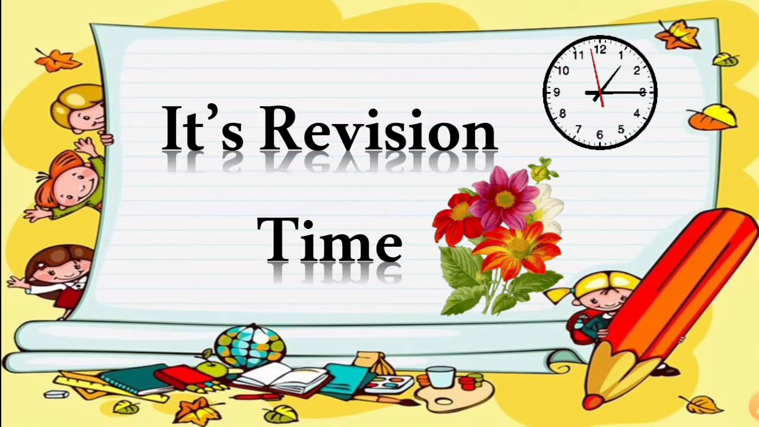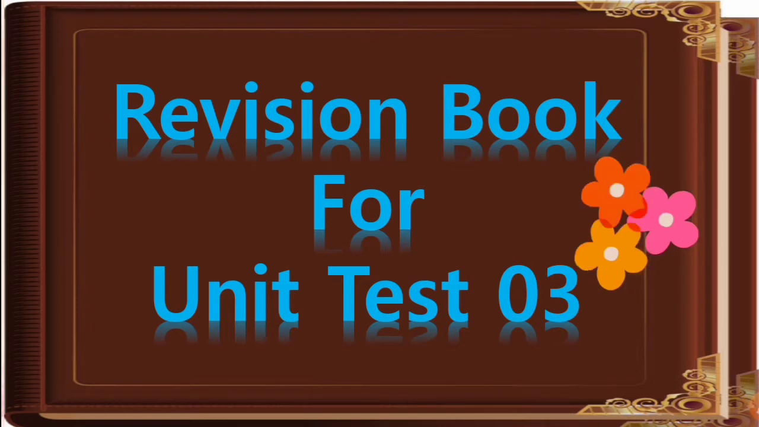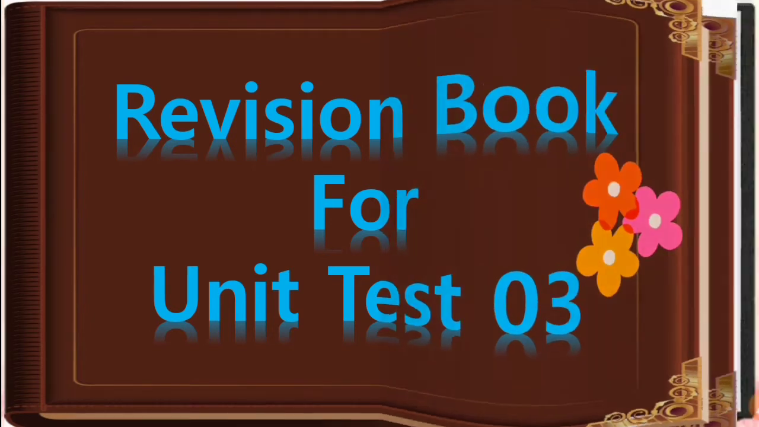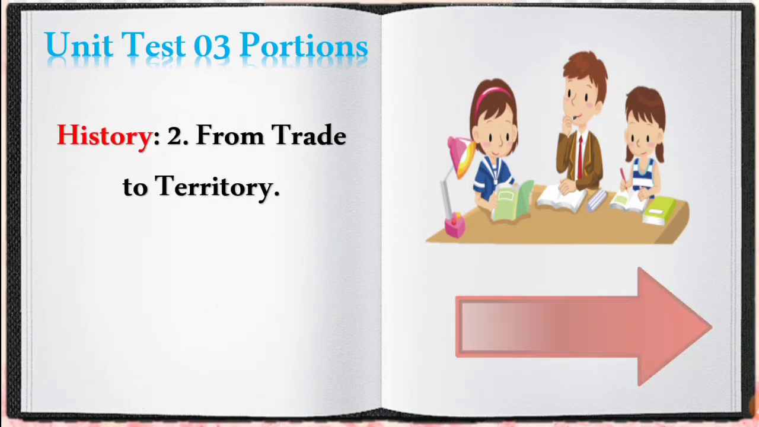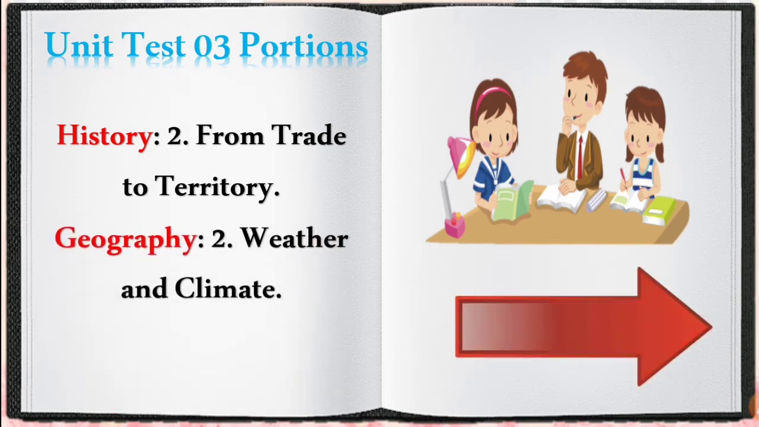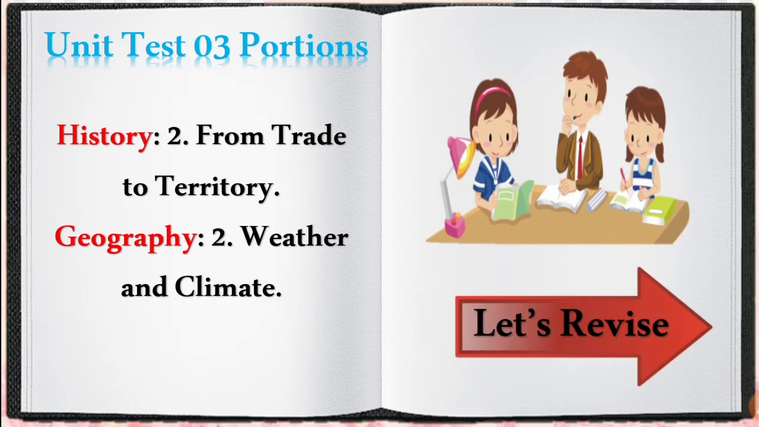So, it's revision time. For that, let's open our revision book for Unit Test 3. The portions for Unit Test 3 are History 2nd Unit From Trade to Territory and Geography 2nd Unit Weather and Climate. So, children, let's revise the portion one by one.